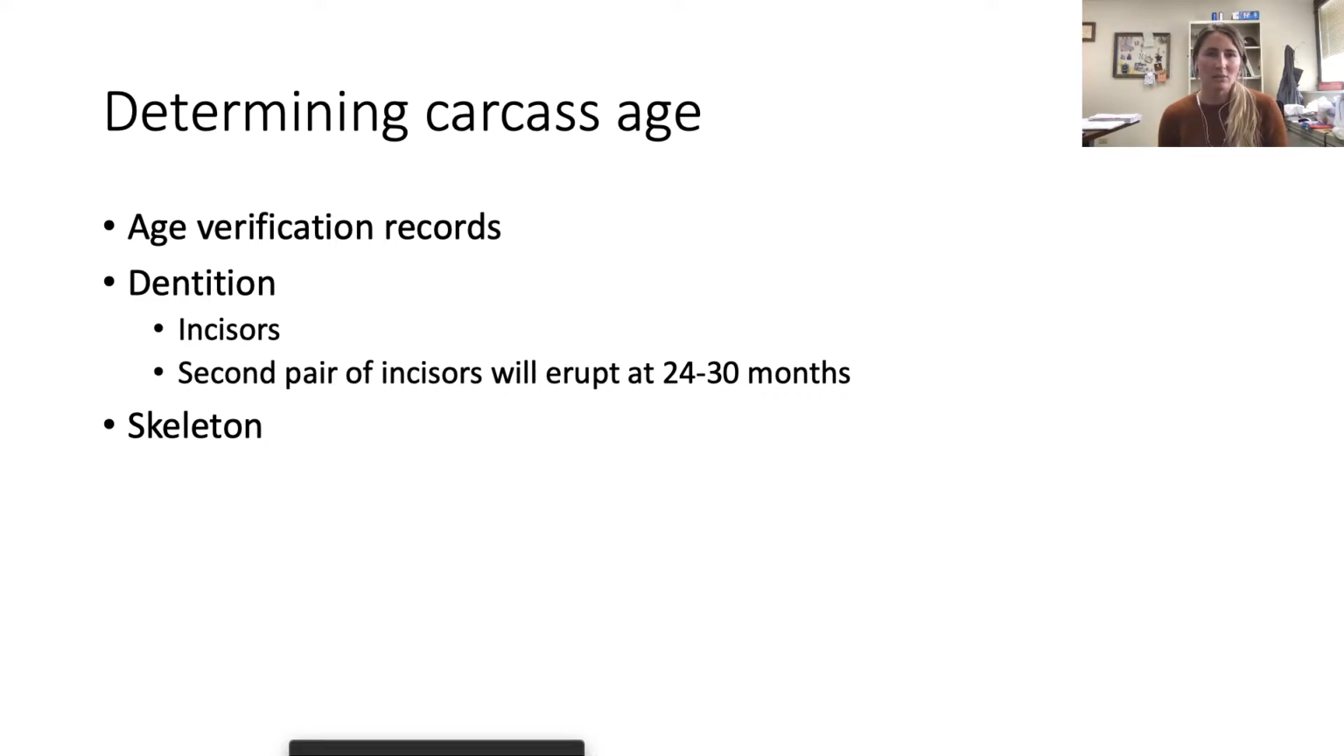The last way to determine carcass age is by the skeleton. This we do not do on the kill floor, just because the carcass has to cool before we can accurately assess the skeleton for age, but I will go over some of those principles, especially for you, Houston, who has some interest in beef grading. This will be pretty handy for you to know.